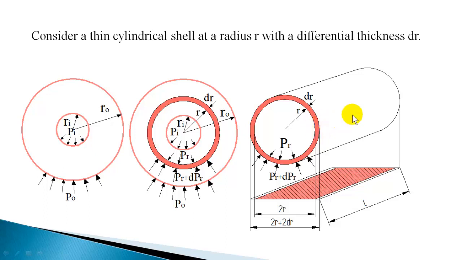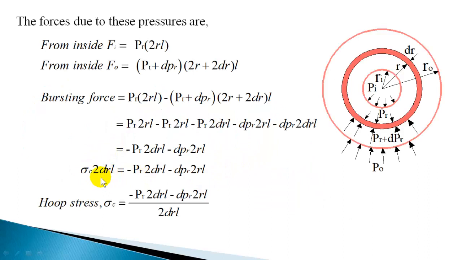Stress into this resisting area will give the resisting force. Let us take the hoop stress induced there as sigma c, into the resisting area 2drL. So sigma c into 2drL is the resisting force due to the stress induced, and that is equal to the bursting force.